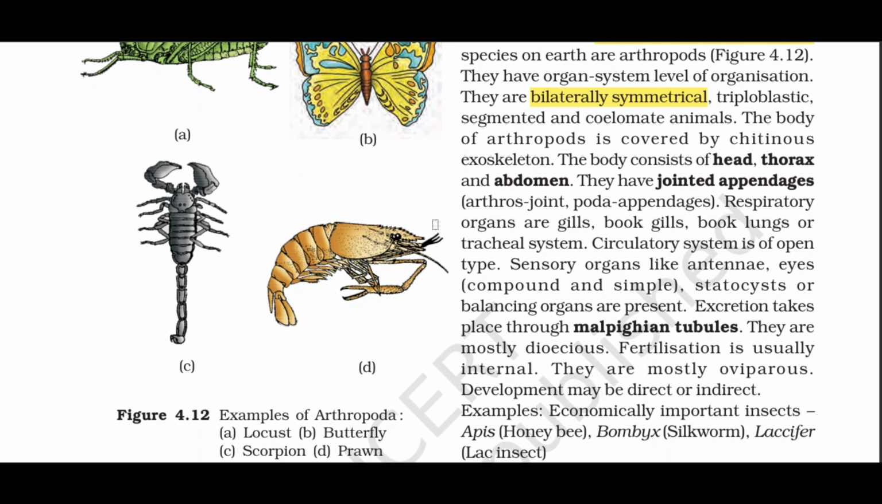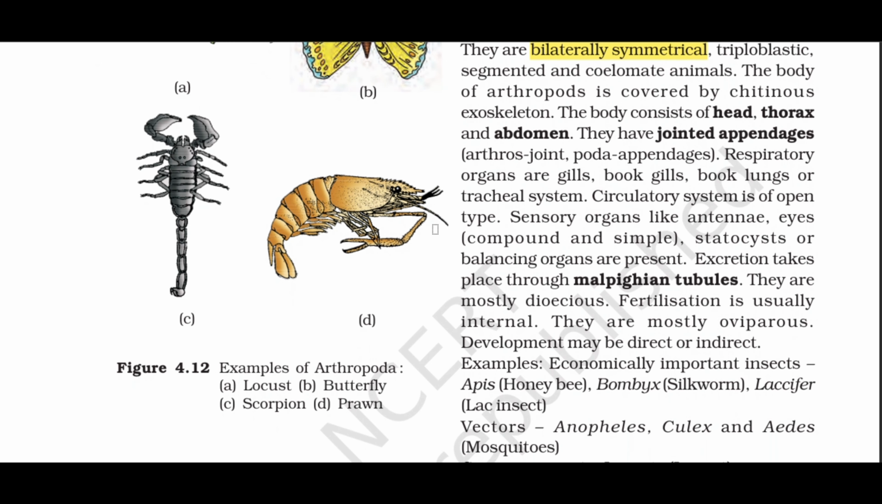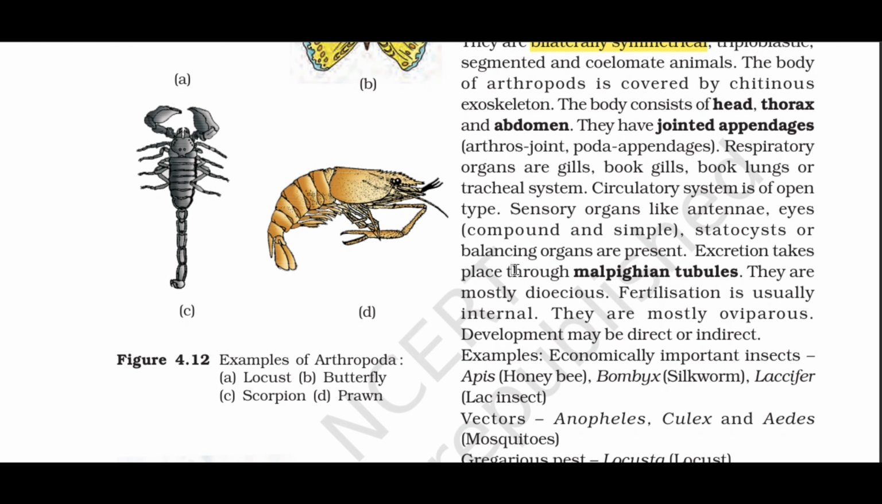They have jointed appendages, arthros, joint, podos, appendages. Respiratory organs are gills, book gills, book lungs or tracheal system. Circulatory system is of open type. Sensory organs like antennae, eyes, compound and simple, statocysts or balancing organs are present. Excretion takes place through Malpighian tubules.